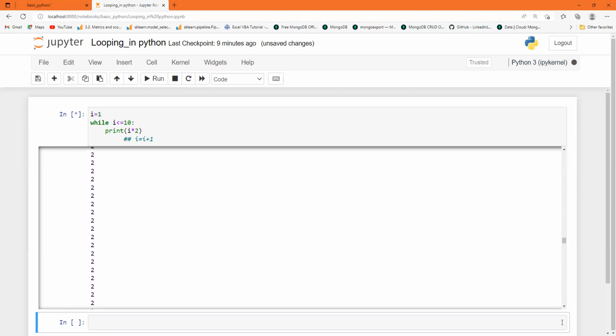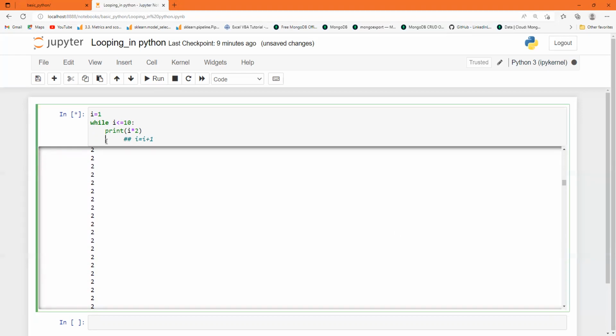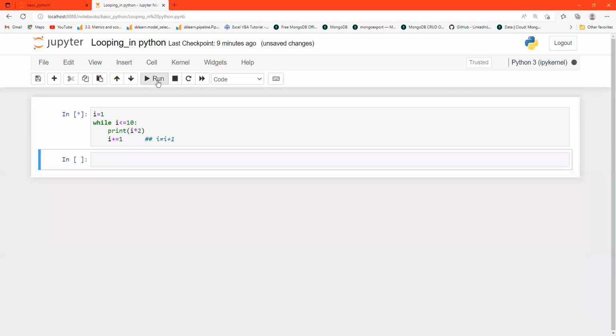This loop continues; it cannot break, it cannot stop anywhere. It is a continuous loop. So for stopping the loop, you have to use the increment i equal to i plus 1. Suppose I give it here now and run it, then you will get the specific answer, and the loop is also stopped.